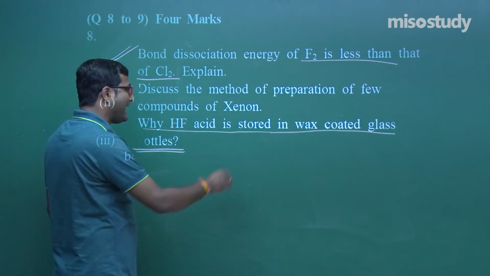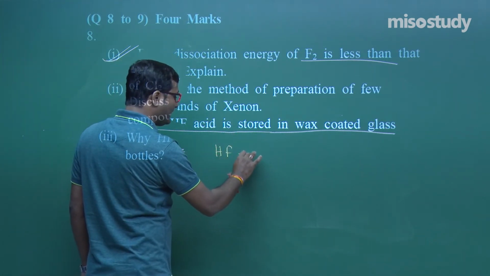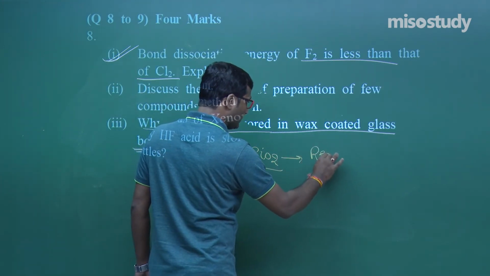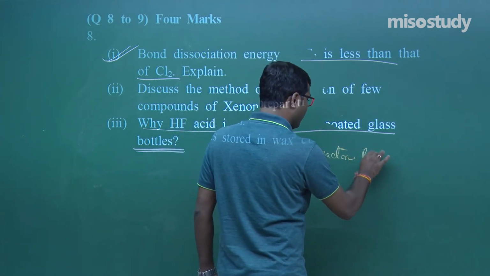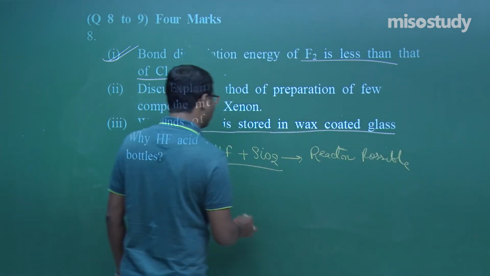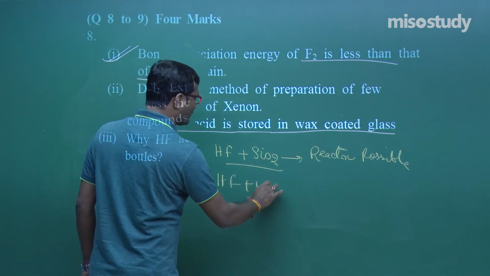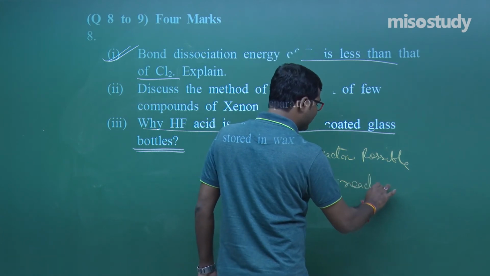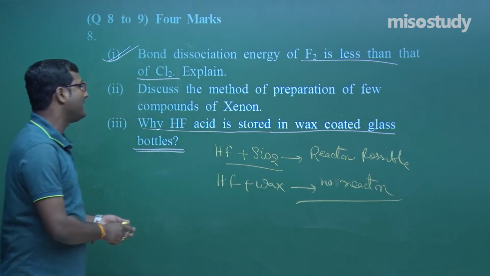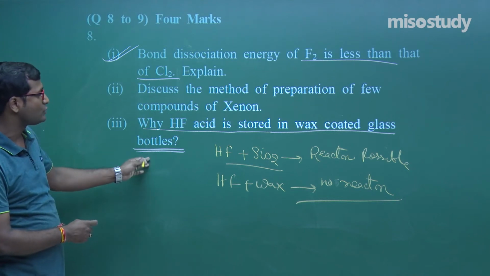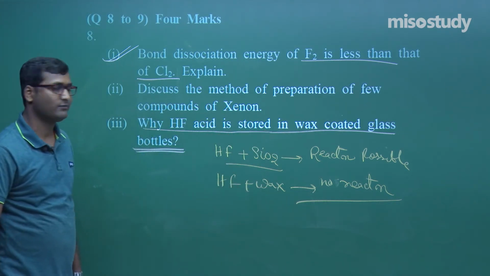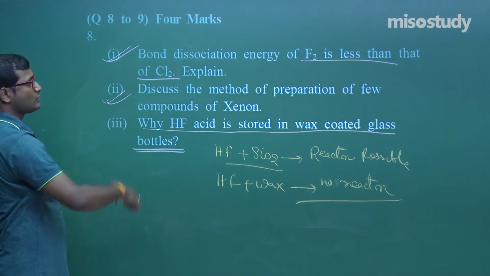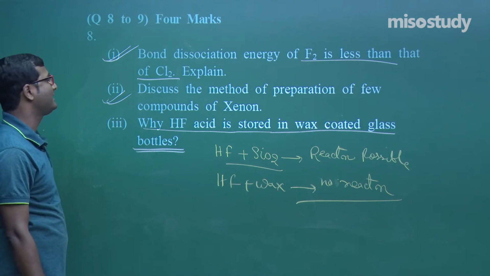Because we know HF easily reacts with glass, SiO2. Reaction is possible. Clear to you? But if it is wax coated glass, then HF does not react with wax. No reaction. Due to this reason, for safety, it is stored in wax coated glass, my friend. Now this question, you think on this: bond dissociation energy of F2 is less than that of Cl2.